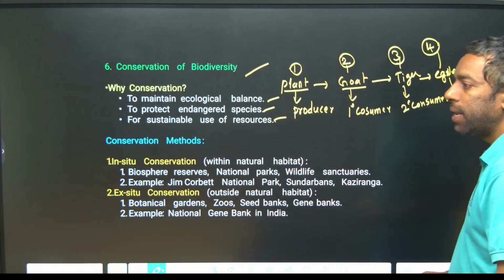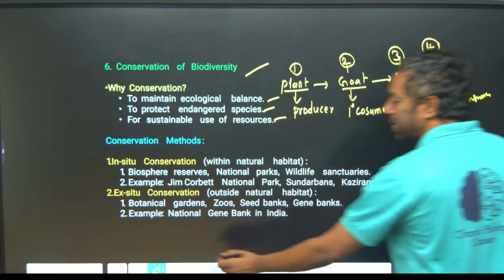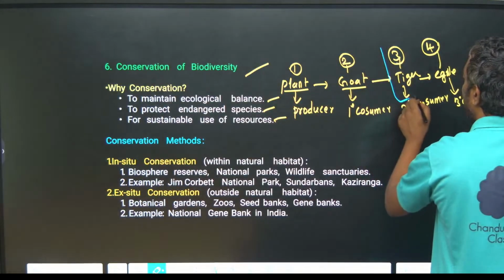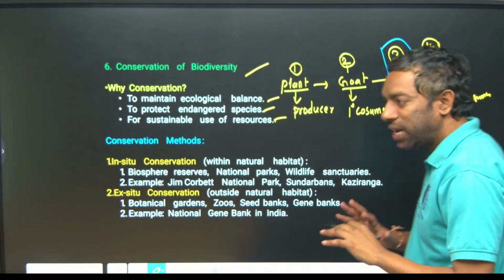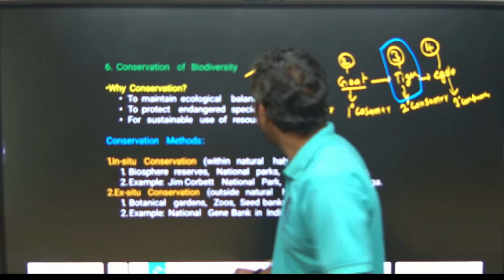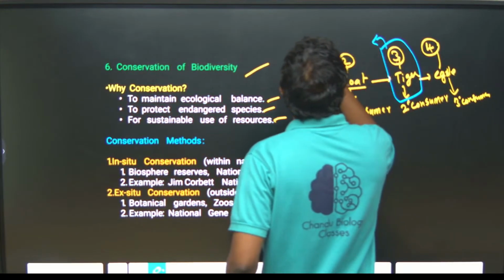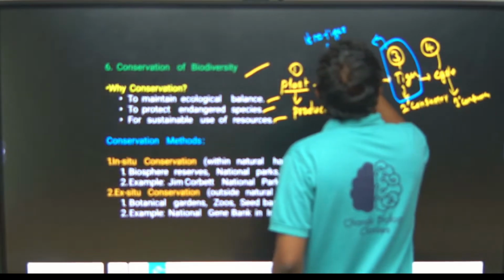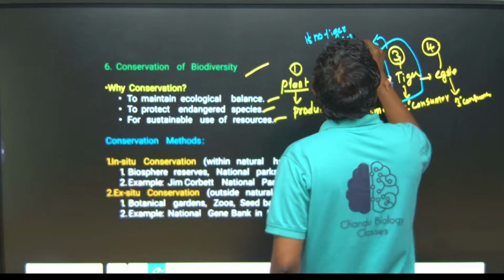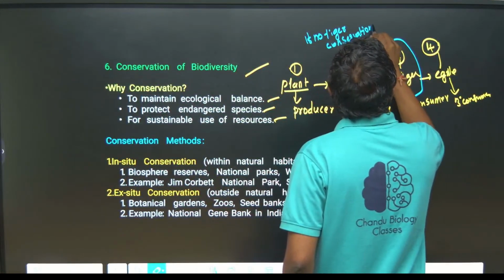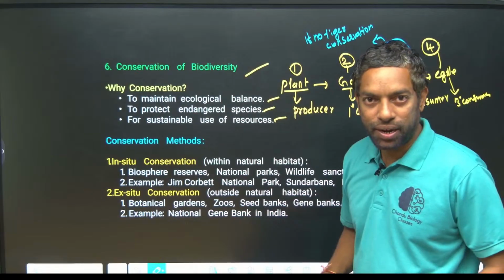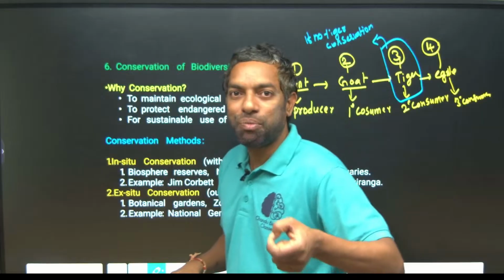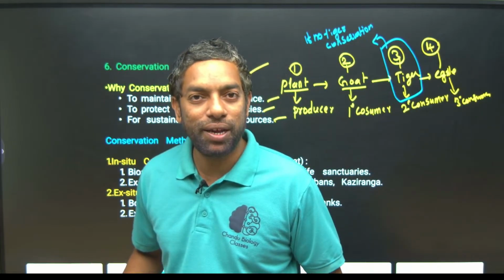If you damage place 3, it means there is no tiger. If there is no tiger conservation, the carnivore, the secondary consumer, the tiger population declines completely in the ecosystem.